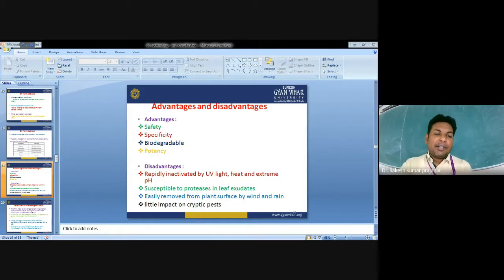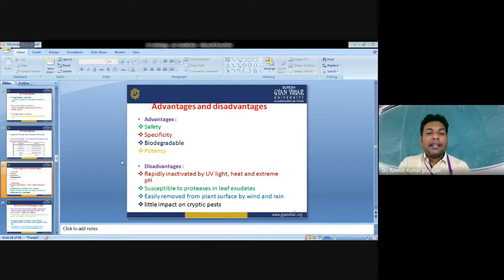We can take several advantages of BT crops from recent studies. Another term is biodegradable. The BT protein is biodegradable, so it is not sustained for a longer period in the environment or soils. It can be degraded after some time. There is also large potential against different target insects and pests.